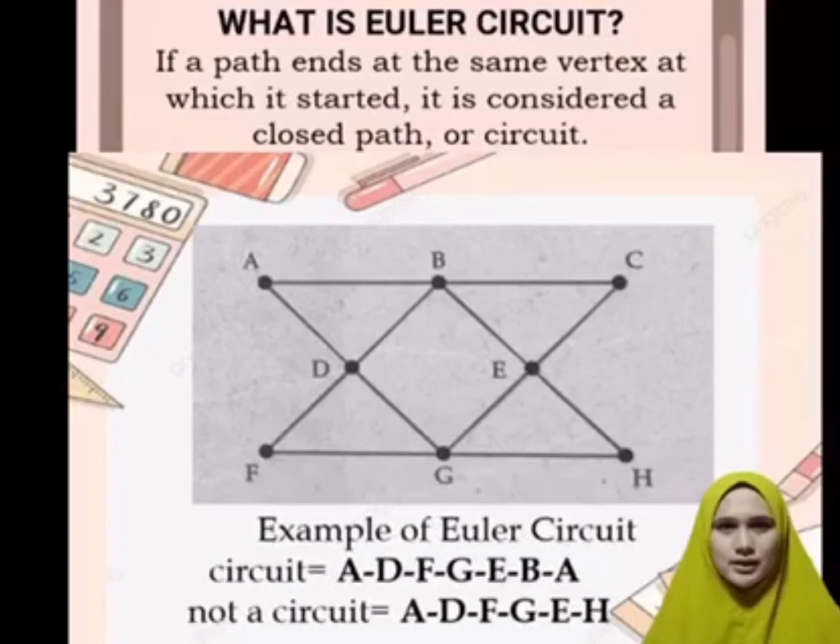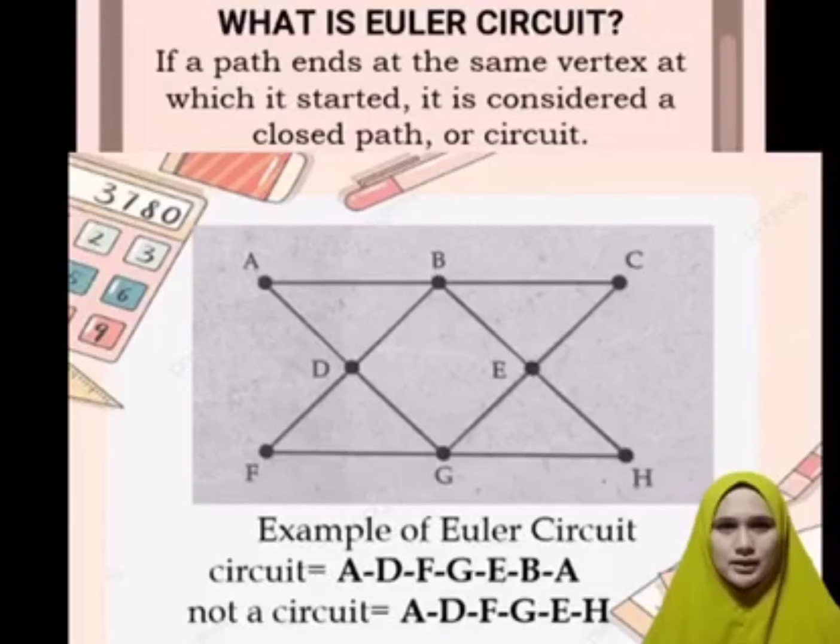So, another example is yung sinabi ko kanina na A, D, F, G, E, and H. So, ibig sabihin, hindi siya bumalik sa letter A. That's why it is not a circuit.